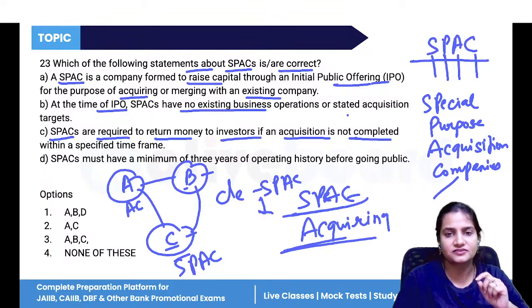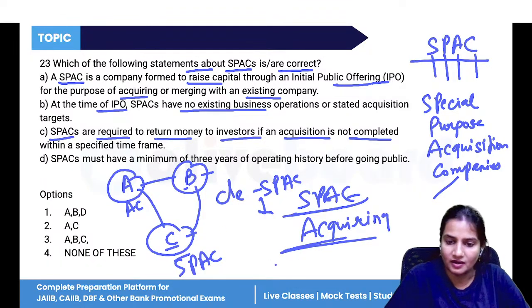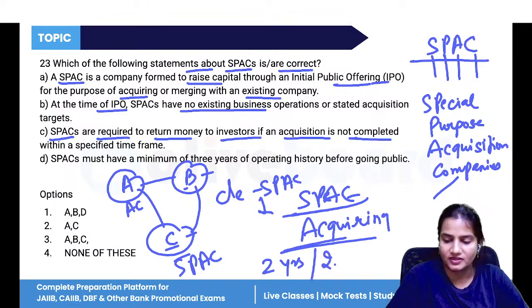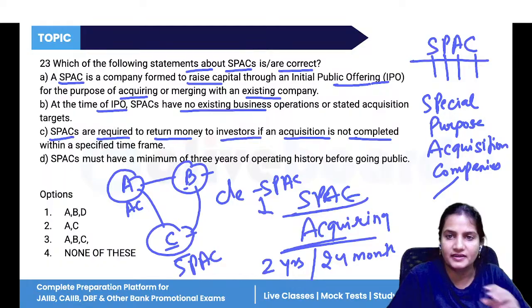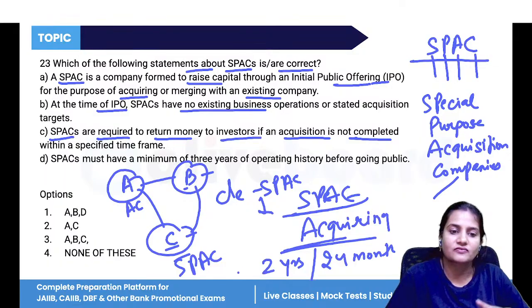Next, SPACs are required to return money to investors if the acquisition is not completed. Yes, a time period is given: within 2 years, that is 24 months. If the SPAC has not acquired any company within 2 years, it will return all the money to the investors. Why?